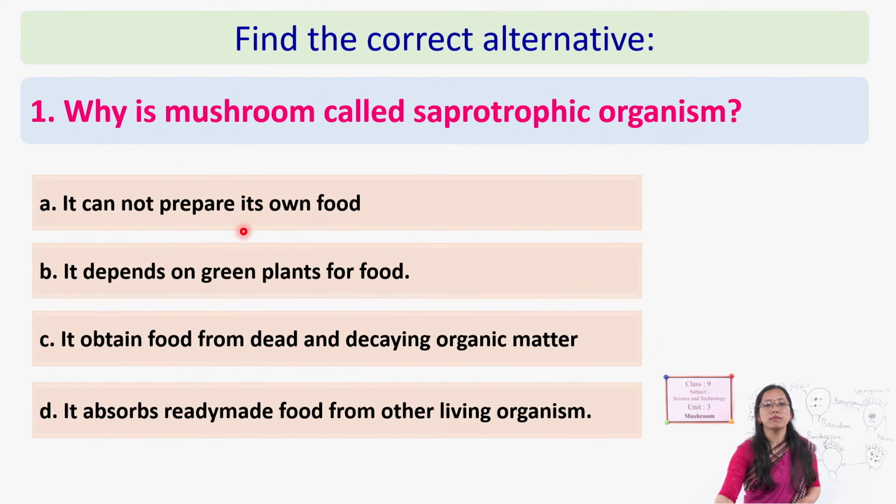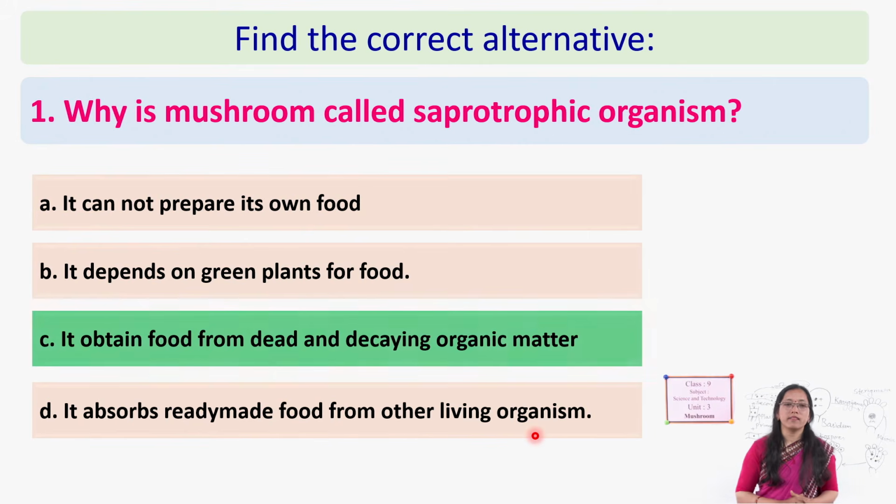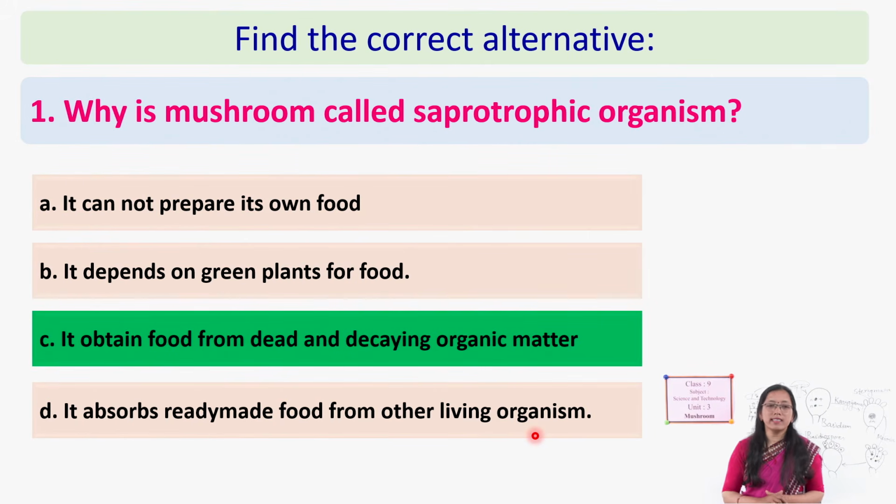It cannot prepare its own food. It depends on green plants for food. It obtains food from dead and decaying organic matter. It absorbs ready-made food from other living organisms. Which one is the correct answer? Can you guess? Yes, very good. It is C, as it obtains food from dead and decaying organic matter, it is called a saprotrophic organism.